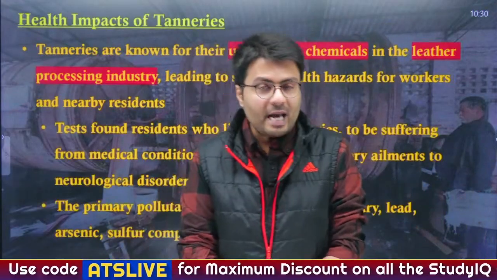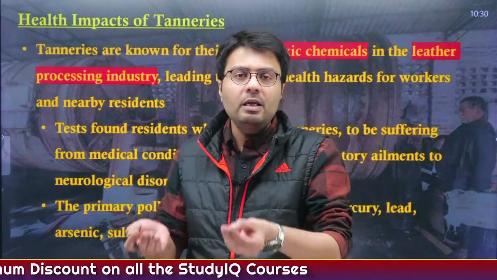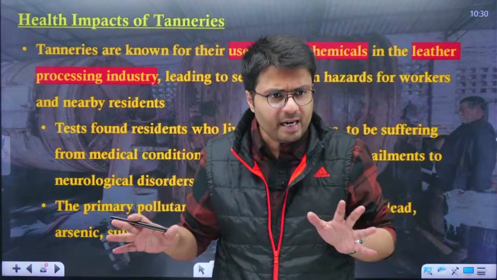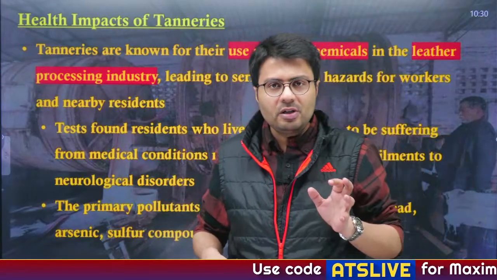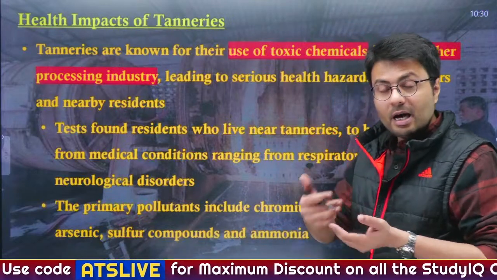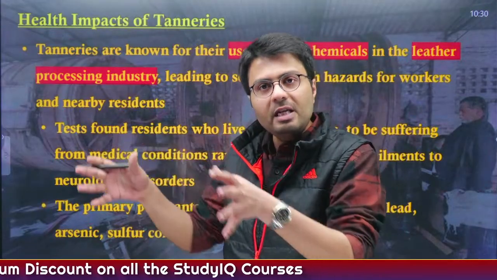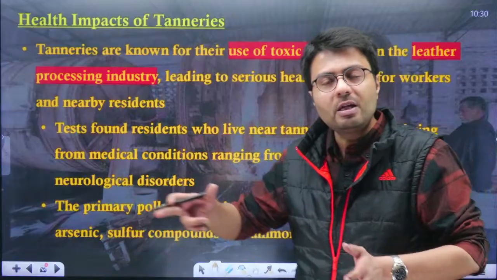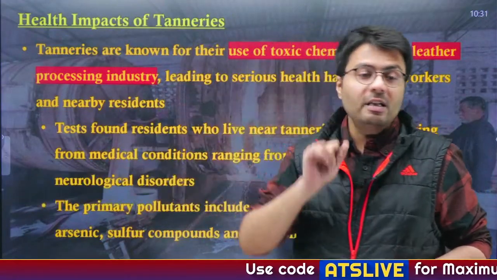Now, you understand tanneries are places where you process raw leather into leather which can be used to manufacture bags, jackets, etc. In order to process these leathers, tanneries require the use of harmful chemicals. These chemicals come into contact with the persons working in those tanneries and also persons living nearby, as the effluents discharged from these tanneries find their way into nearby water bodies and soil, thereby affecting the health of people.